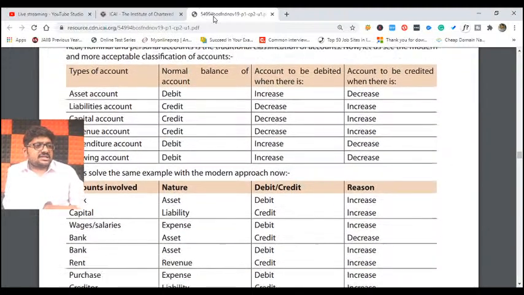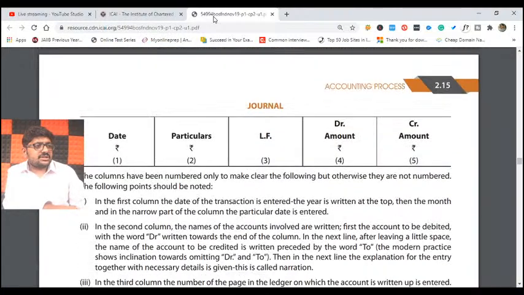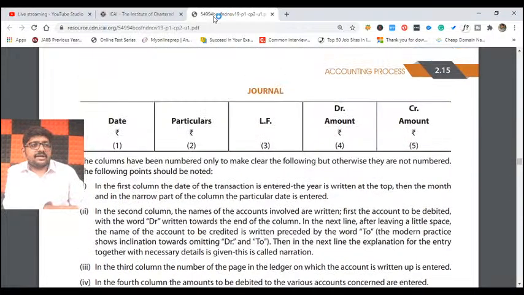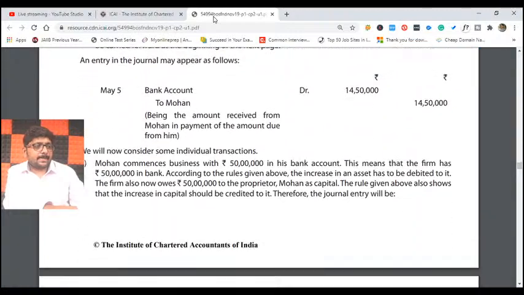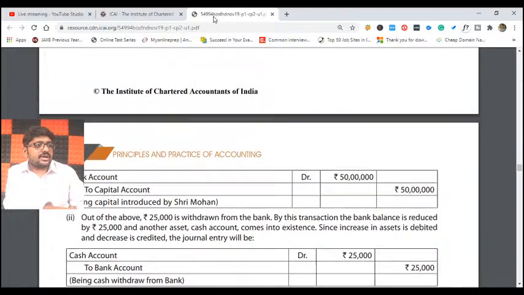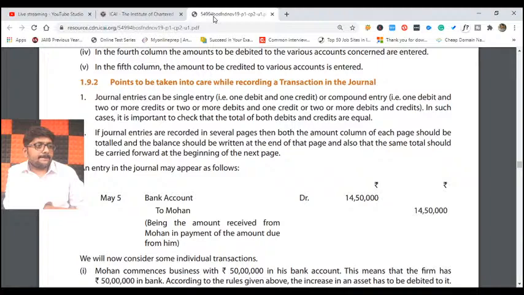Okay, this increase and decrease is what we have already discussed. And the process of writing the journal entry, date, particulars, ledger folio, debit amount, credit amount, all this proforma also we have discussed already. Now let us see some more transactions. There are some more examples given over here.